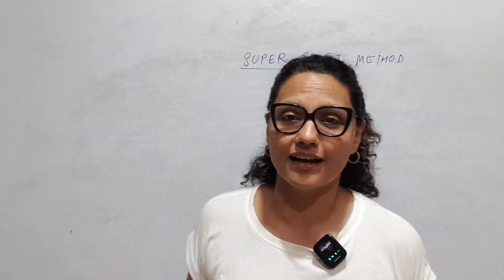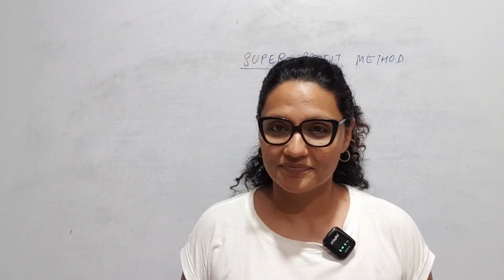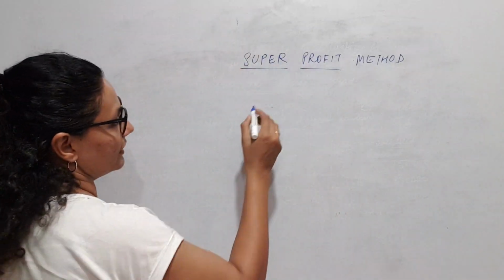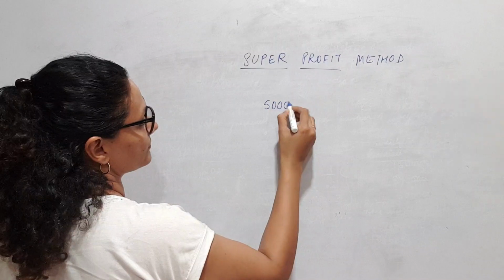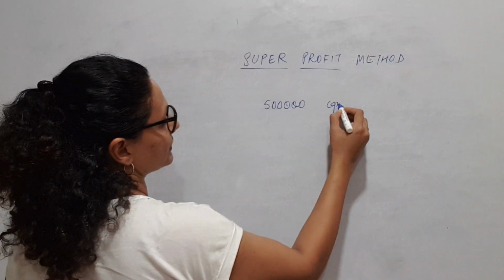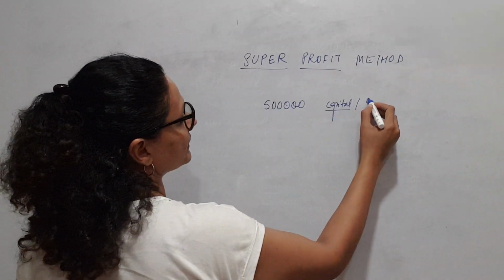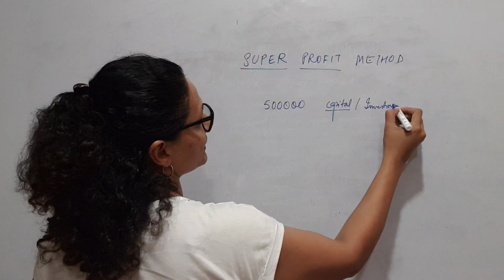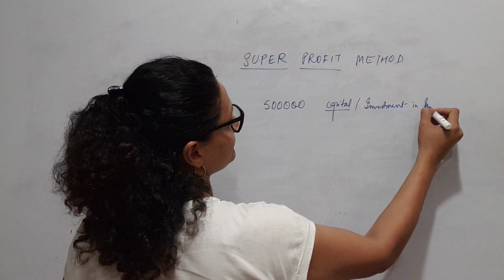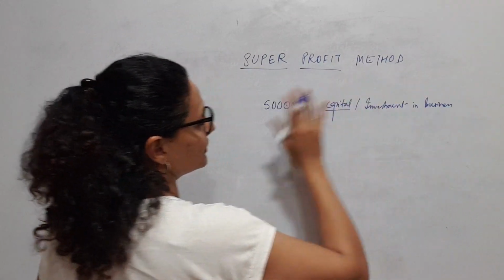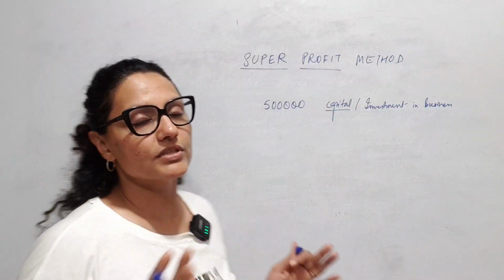ये super profit क्या होता है? What is this? Suppose a business has invested around say 5 lakhs of capital. This is basically the investment made in the business. So this 5 lakhs is the amount that the partners have.